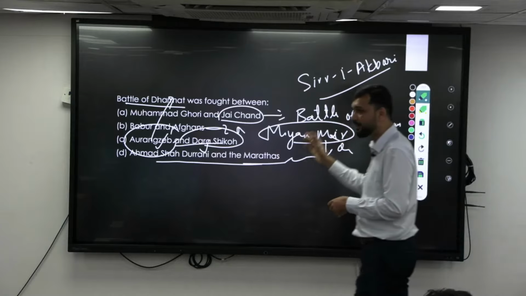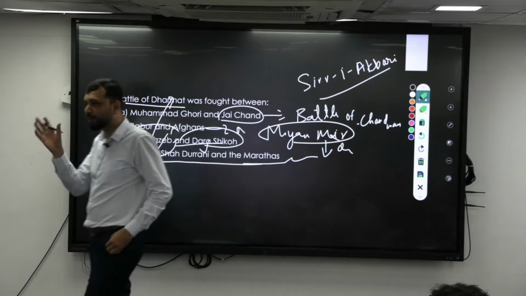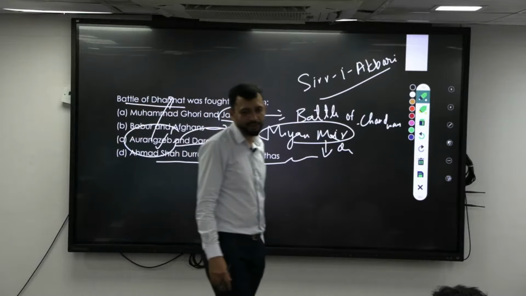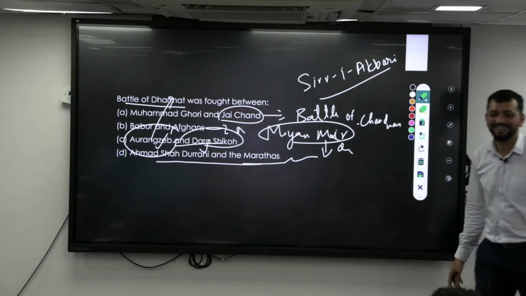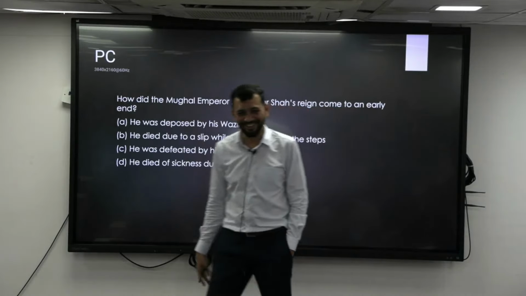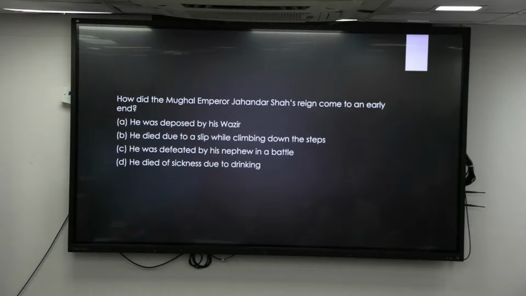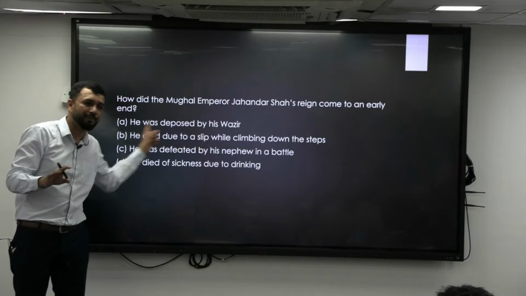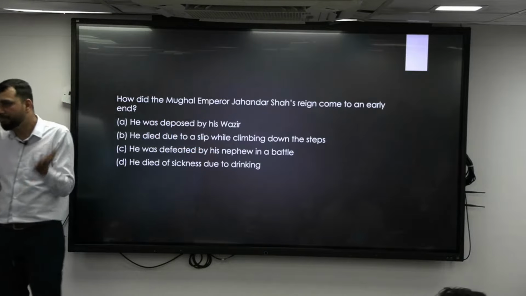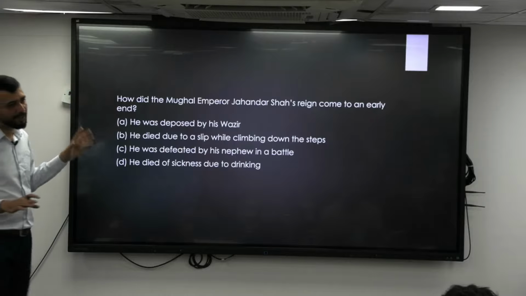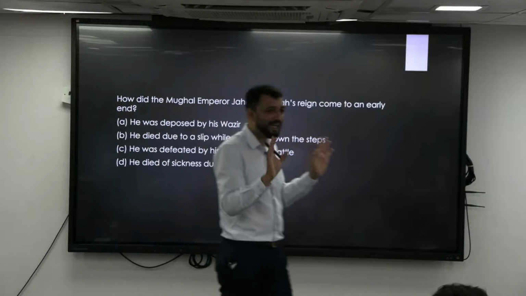That terminology, where the eldest becomes king, you should be knowing. Primogeniture. Mind the spelling. So that means the eldest son will be the ruler. That principle was not there during the Mughal period. They had fought many battles, and this was the decisive battle, so you should be knowing it. But now they are not asking the battle's name as such, just have the broader understanding.